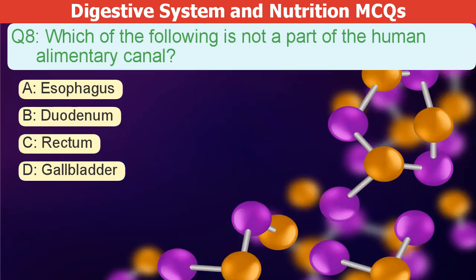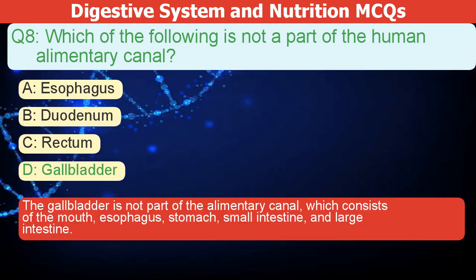Which of the following is not a part of the human alimentary canal? A. Esophagus. B. Duodenum. C. Rectum. D. Gallbladder. The correct answer is D. The gallbladder is not part of the alimentary canal. The alimentary canal consists of the mouth, esophagus, stomach, small intestine, and large intestine.